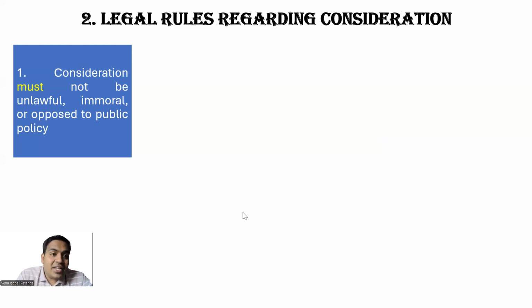So consideration has to be lawful, consideration has to be moral, and it has to be as per public policy. It should not oppose the public policy. Very straightforward legal rule. You can easily remember. Consideration must not be unlawful, immoral, or opposed to public policy.